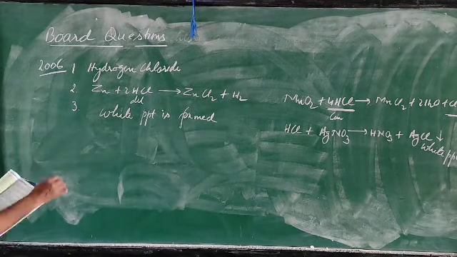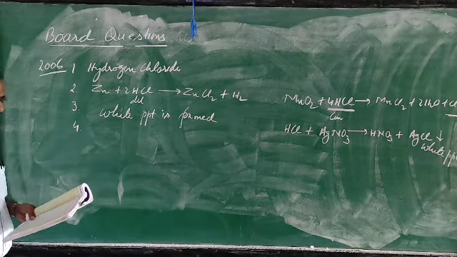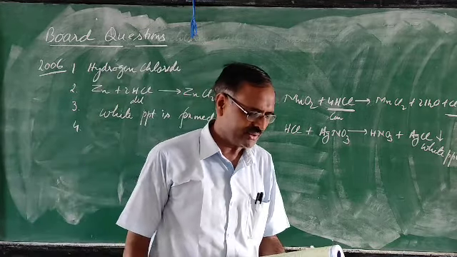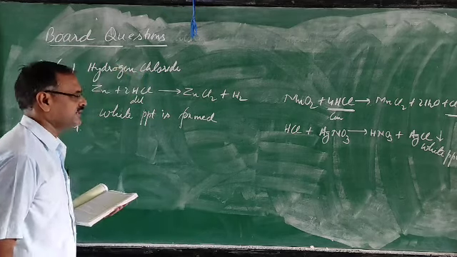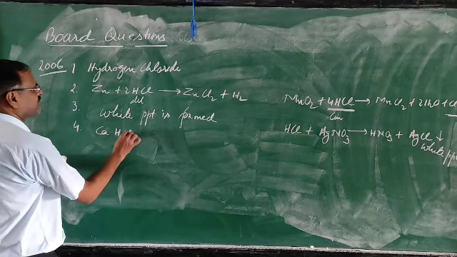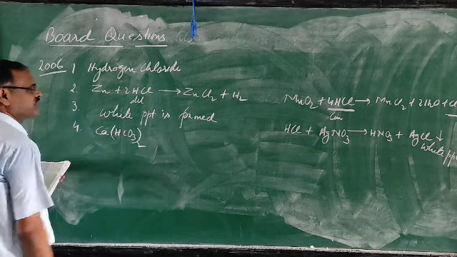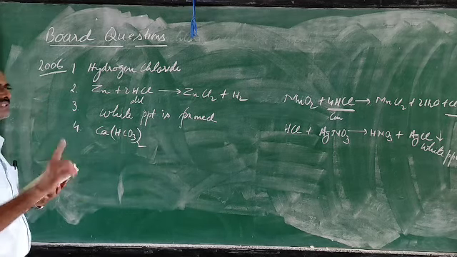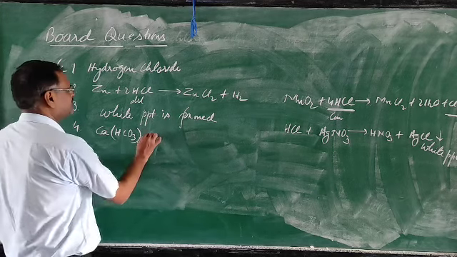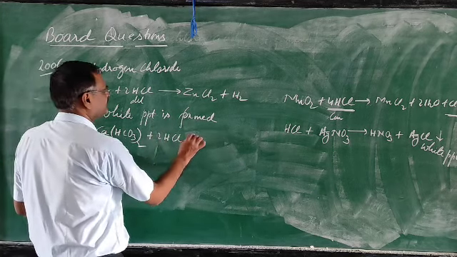Now, the fourth one. Write a balanced chemical equation for the reaction of calcium bicarbonate and dilute hydrochloric acid. This is the formula of calcium bicarbonate. Bicarbonate valency is 1 and calcium 2, that's why twice is there. It reacts with hydrochloric acid.